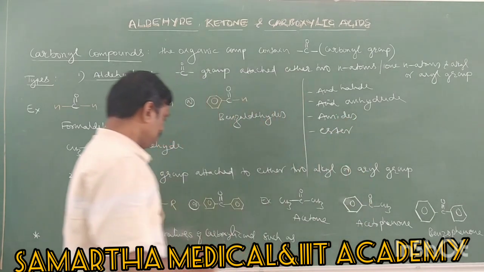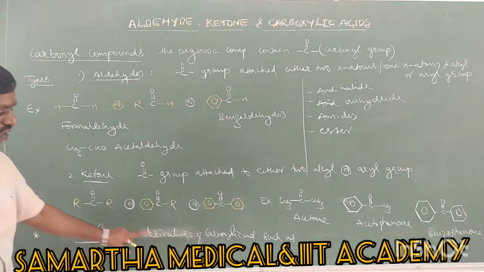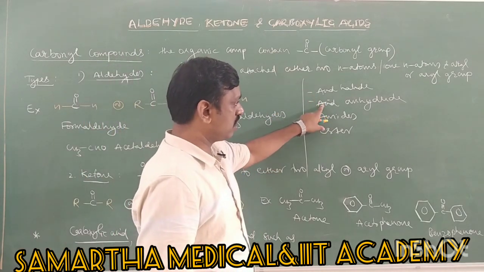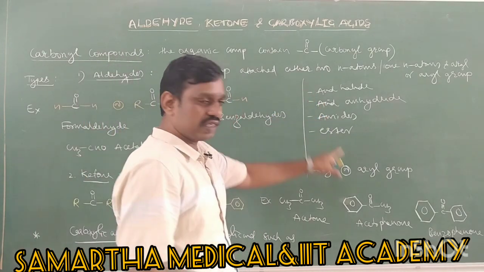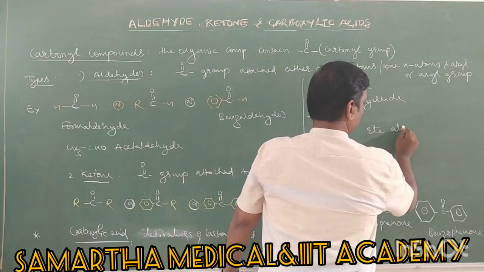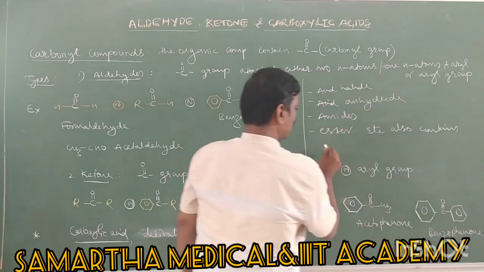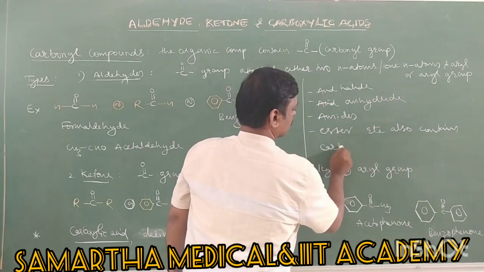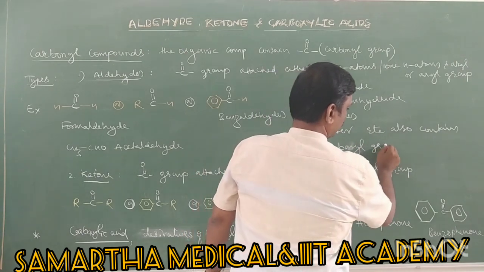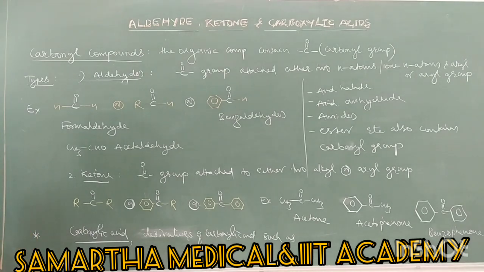So here carboxylic acids and derivatives of carboxylic acid such as acid halide, acid anhydride, amides, esters, etc. also contain a carbonyl group. Carbonyl group, but they are not carbonyl compounds. They are not carbonyl compounds.